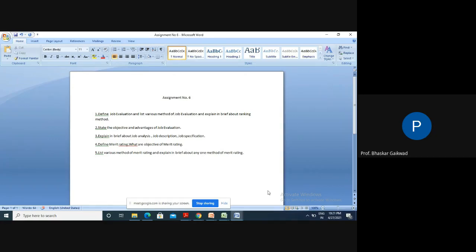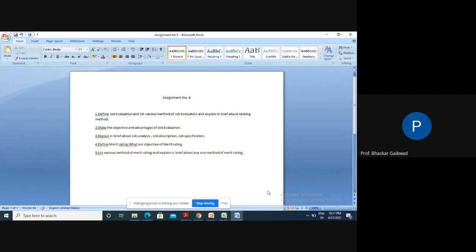So merit rating of an employee is the process of evaluating his performance on the job in terms of the requirements of the job, for the purpose of placement of the workers on appropriate jobs, selection of workers, promotions, providing financial rewards, and so on.